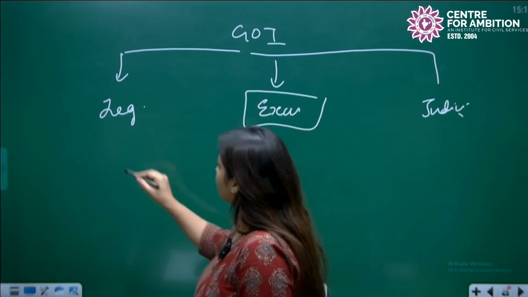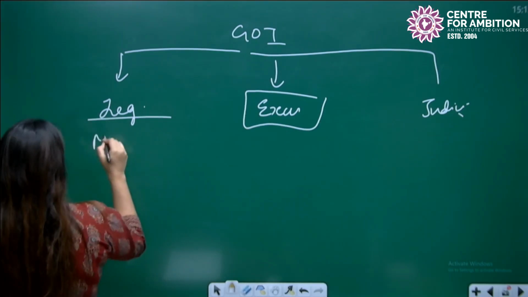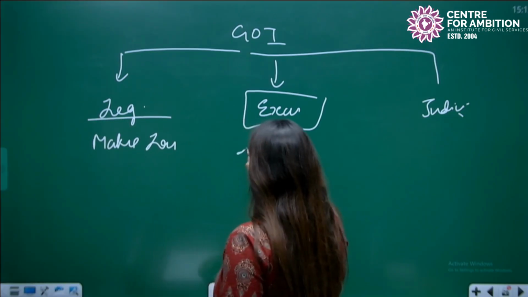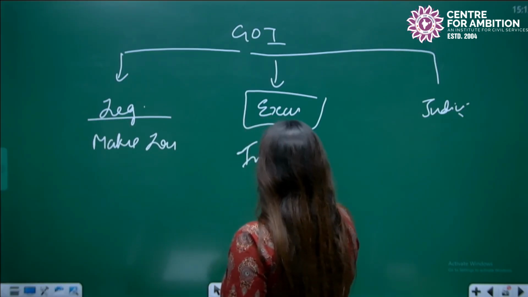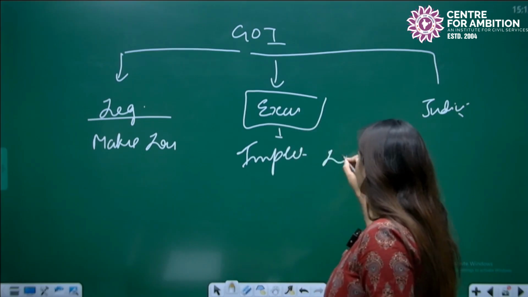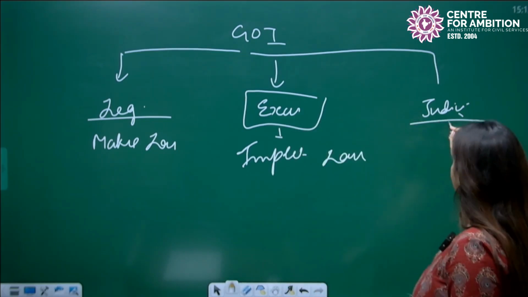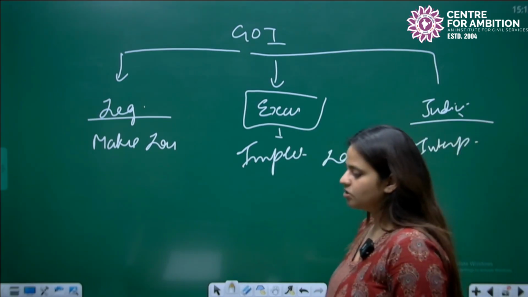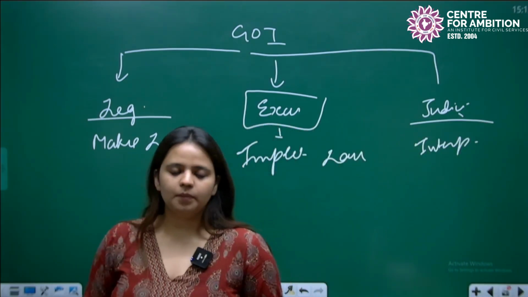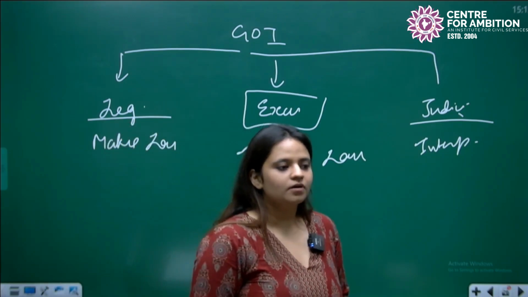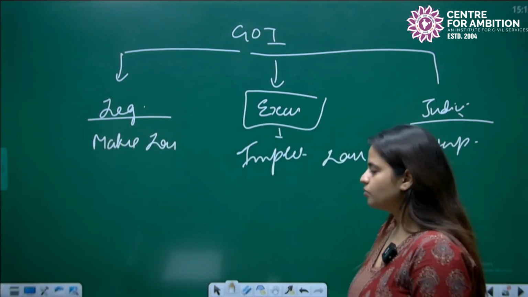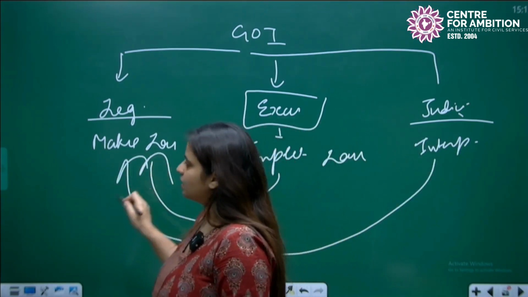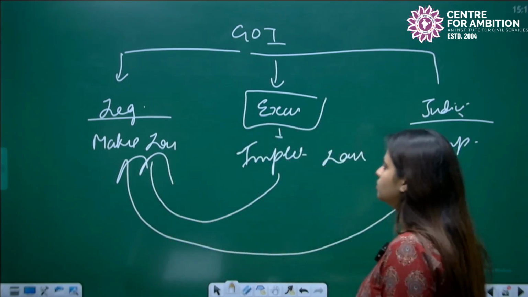The legislature makes laws. It is responsible for making laws. The executive is responsible for implementing or enacting the laws. Judiciary is responsible for interpreting the laws. So legislature makes the laws for the public, for the people, executive implements those laws which are made by the legislature, and judiciary interprets the laws. It tells you the true meaning of the laws that are made by the legislature.